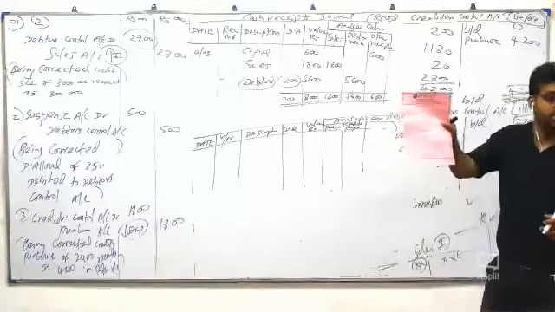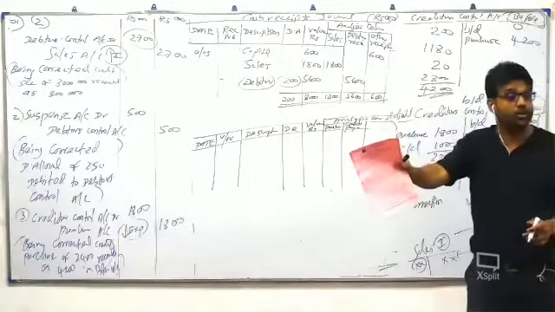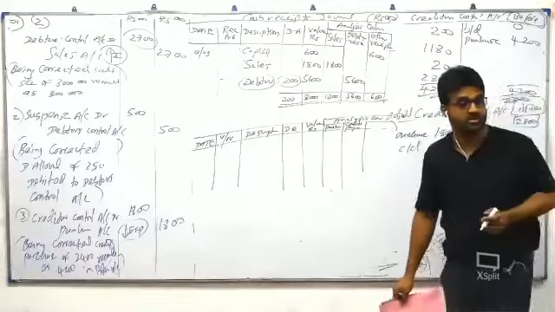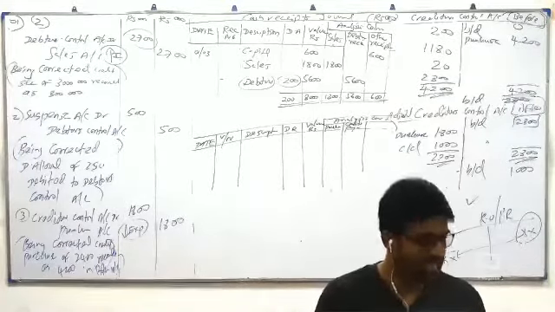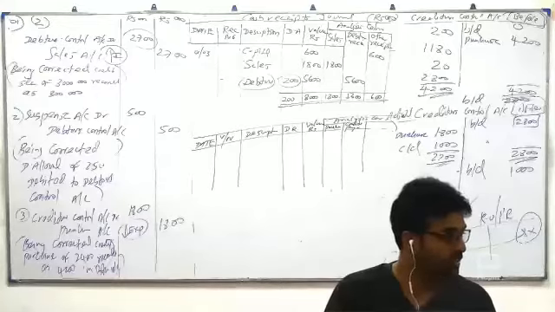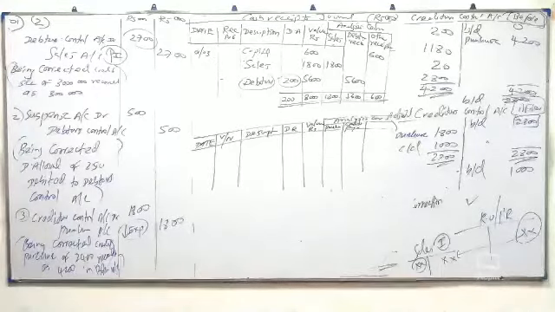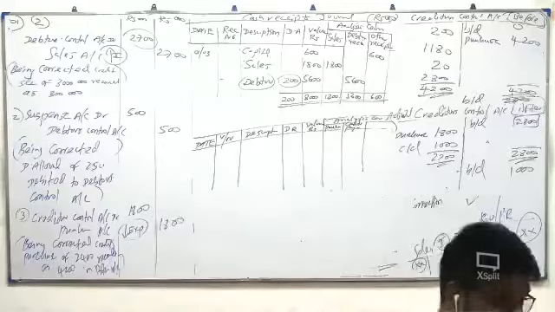In this, you need to know debtor control, creditor control, correction of errors, and prime entry books. So many topics, but in one question. This is the exam standard. If you're not okay with this past paper question, you're out. Finished. Do it.